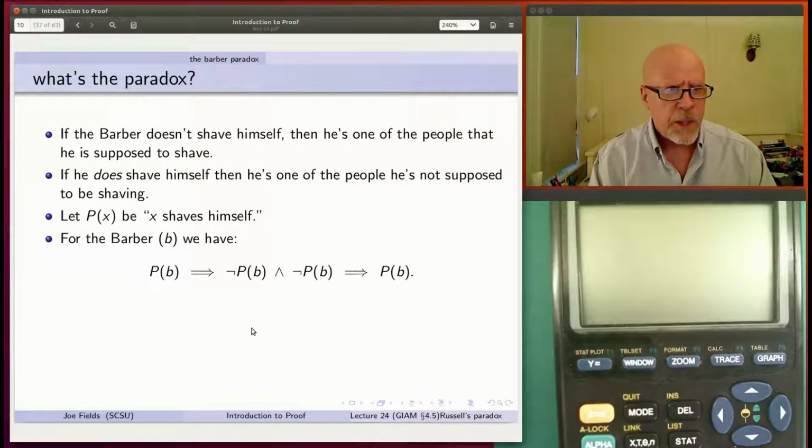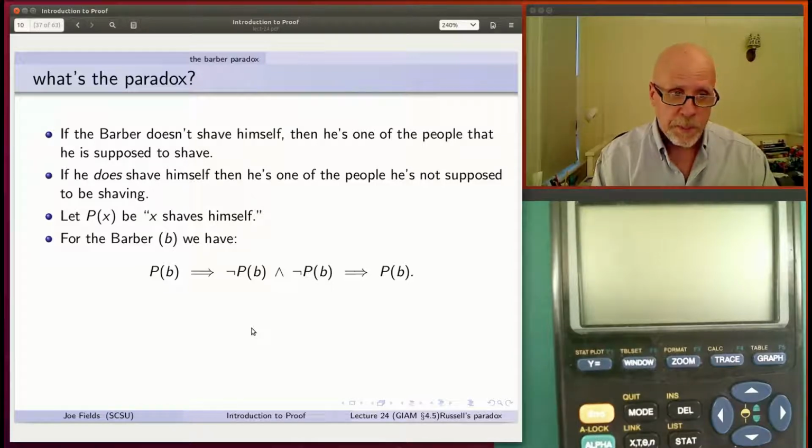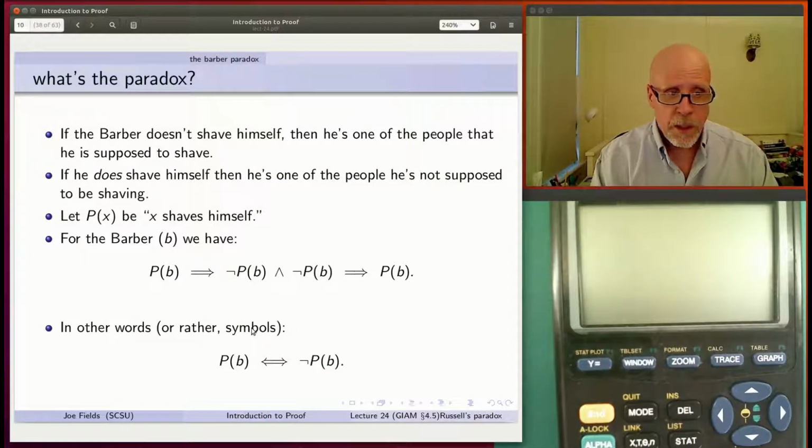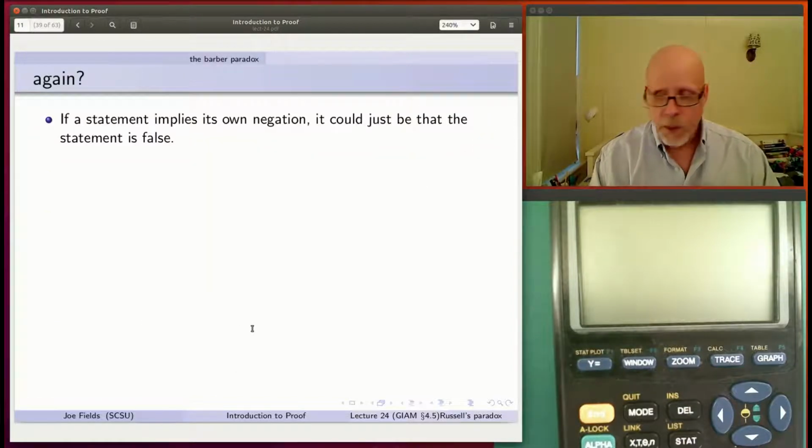So we're going to let P of X be the sentence "X shaves himself," and the barber is B. So we get P of B implies not P of B, and not P of B implies P of B. Or, to put it another way, P of B if and only if not P of B. And that is a contradiction. So let's think about why that's contradictory.